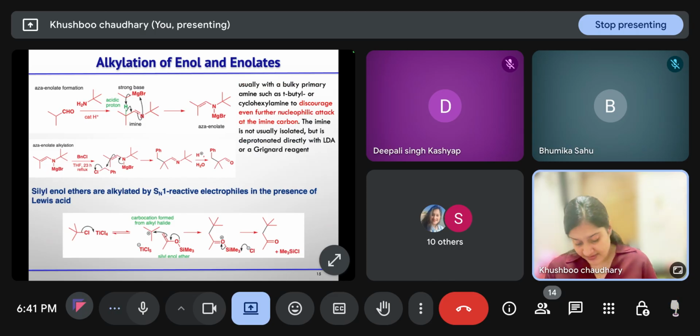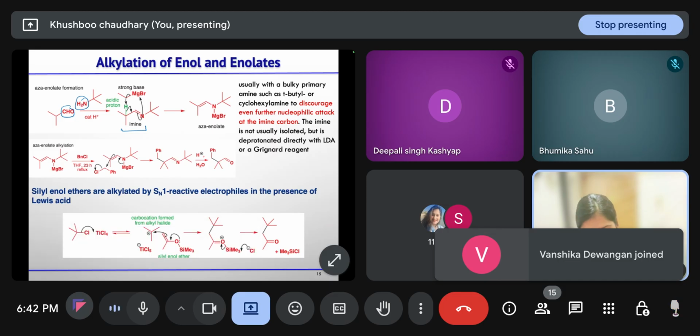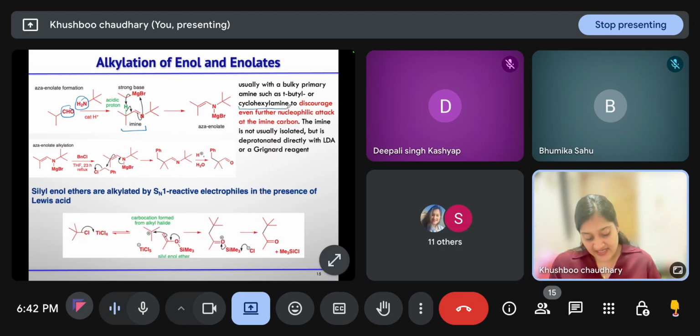Then this is another example: you have an aldehyde, you have an amine, and after formation of the imine, if you are using bulky amines, like tert-butylamine or cyclohexylamine, we should use a stronger base like LDA or Grignard reagent that can deprotonate it and generate the azaenolate.